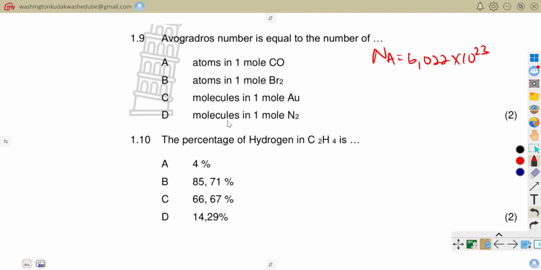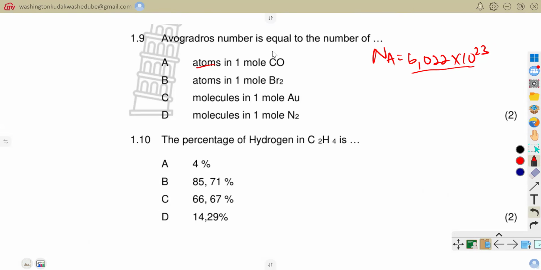Now, which one of these is equivalent to this number? That is what they are asking. So in terms of atoms, in 1 mole of CO, they are saying that Avogadro's number is equal to 6.022 times 10 to the power 23 atoms in 1 mole of carbon monoxide.